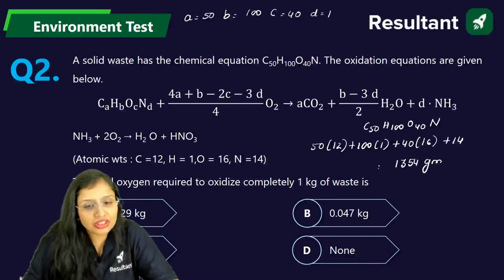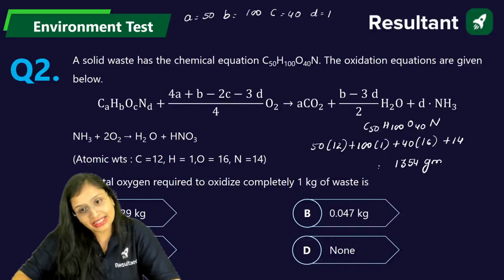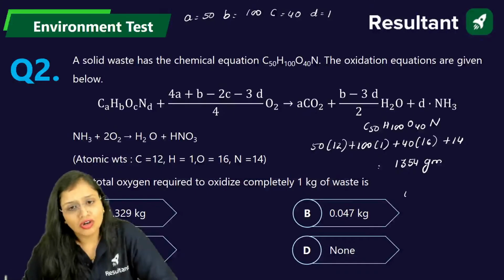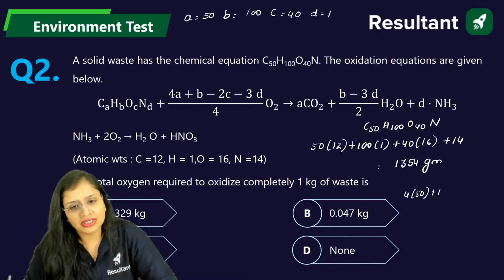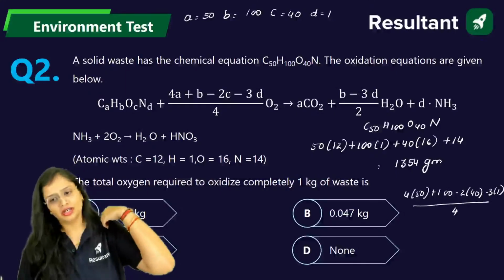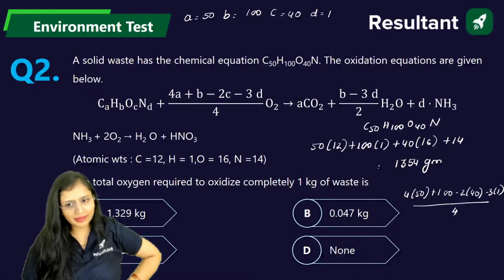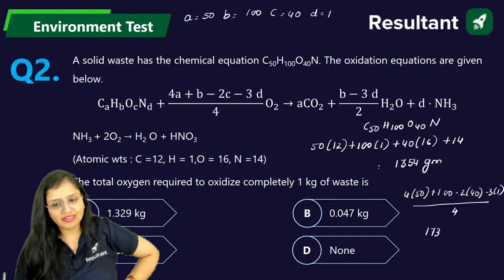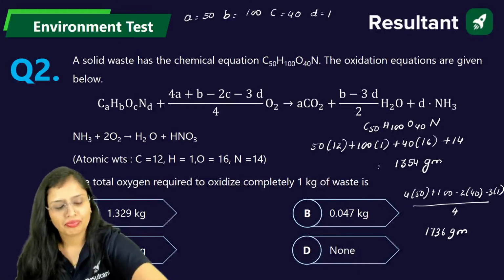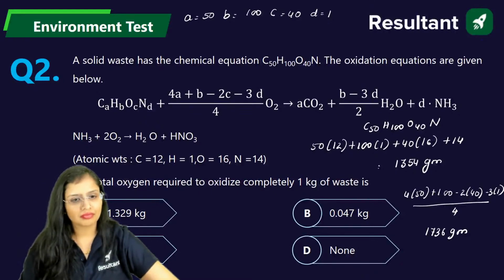Now how much oxygen is there? 4A plus B minus 2C minus 3D by 4. Now what are these? A, B, C, D already we have compared. Just substitute it. 4 into 50 plus 100 minus 2 into 40 minus 3 into 1 divided by 4. How much is it coming? 200 plus 100 minus 80 minus 3 divided by 4. How much is it coming guys? Quickly. Is it coming 1736 grams? Just check it out quickly. Is it coming this much? Come on, use your calculator and check it out, guys, quickly.